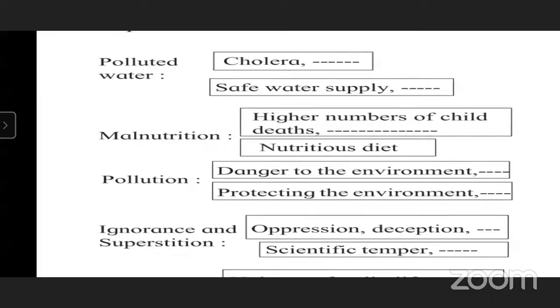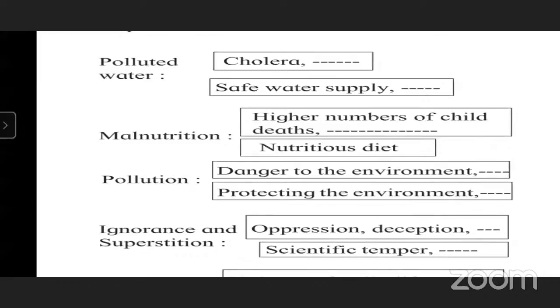Typhoid will also be there. Is it right? And in the box which is down, dysentery also, yes, dysentery will also be there. And in the second box, remedies are given. First remedy is safe water supply. And what other things can we do? We can maintain personal and community hygiene.